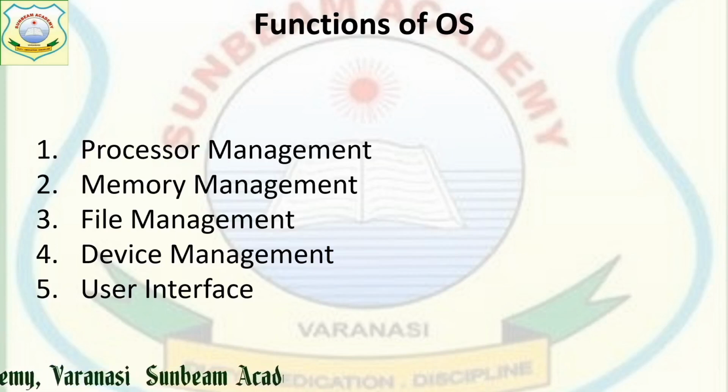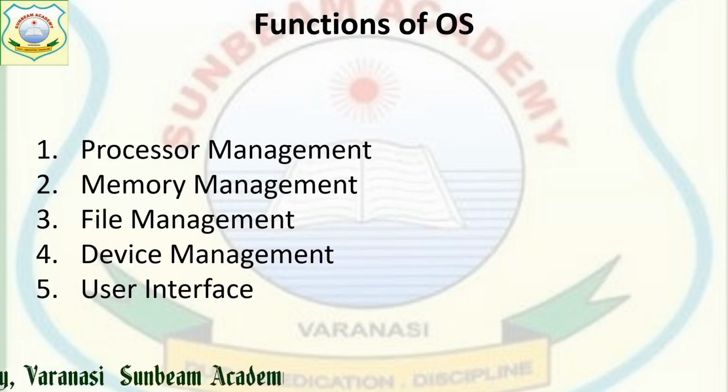Suppose I have prepared notes in Word. Now I want to see it on the screen, but instead of getting the output on the screen, it is giving it from the printer. This is wrong. So what process do we follow for the devices? Suppose I need a printout. Then when we click on the printer option, the operating system will manage the printer. The work which has been allotted to the printer, it will give you the printout through your printer. This is your device management.